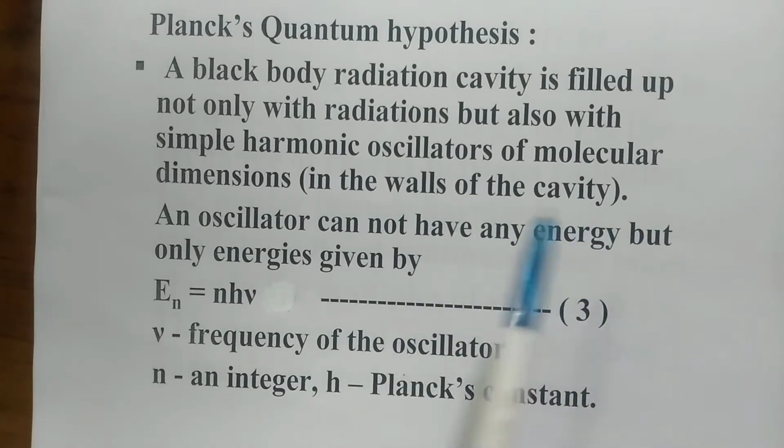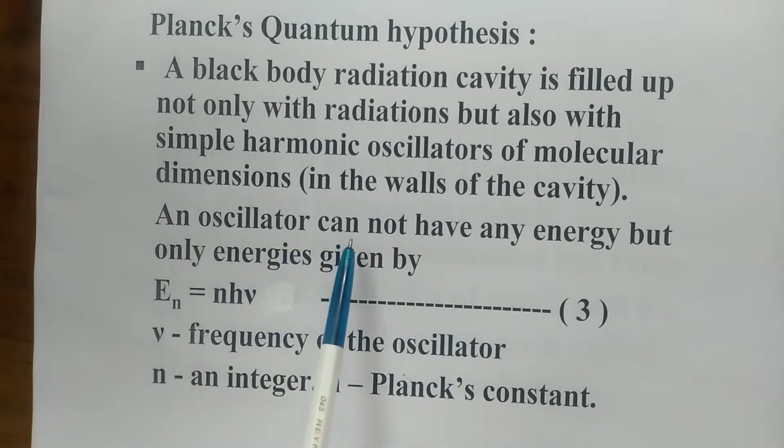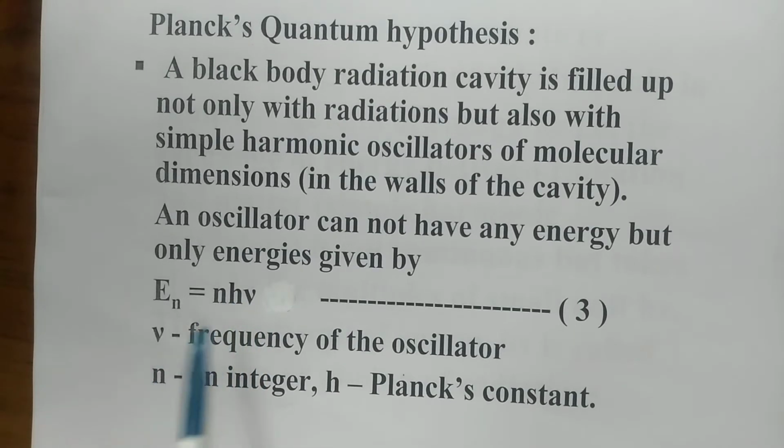So students, an oscillator cannot have any energy like in classical physics. So an oscillator can have only energies which are given by this expression. En is equal to nh nu. Here n is an integer, h is Planck's constant, and nu is the frequency of the oscillator.